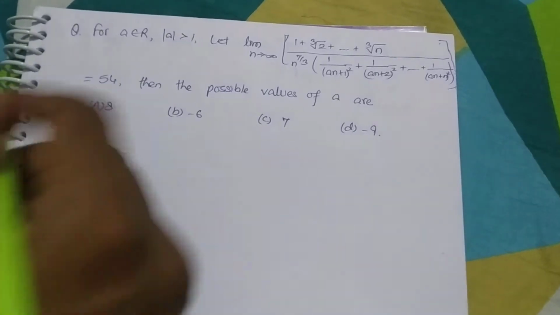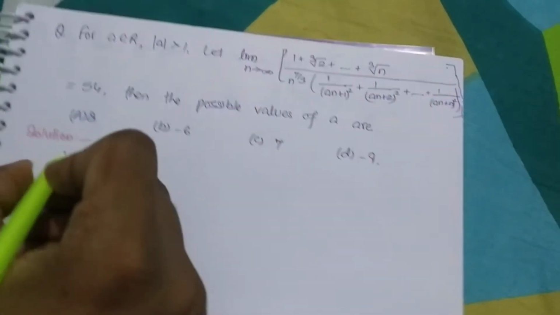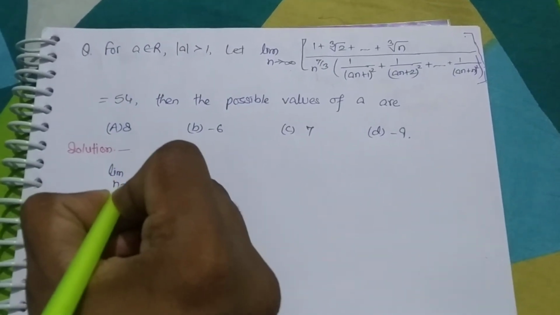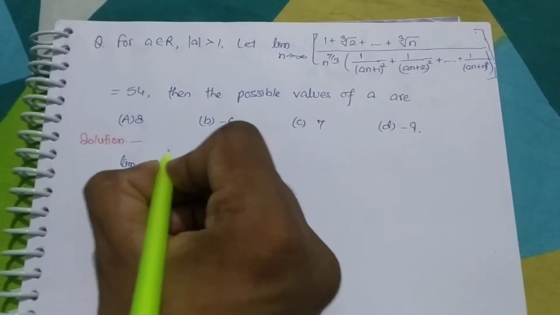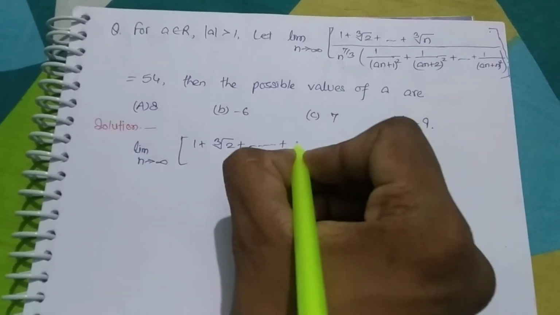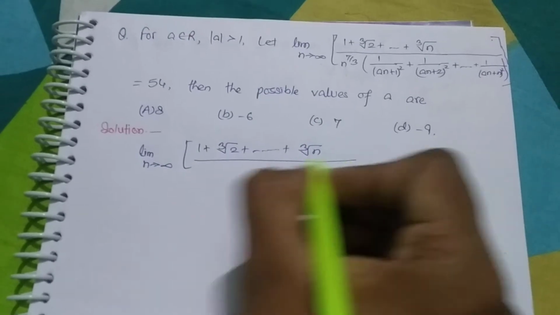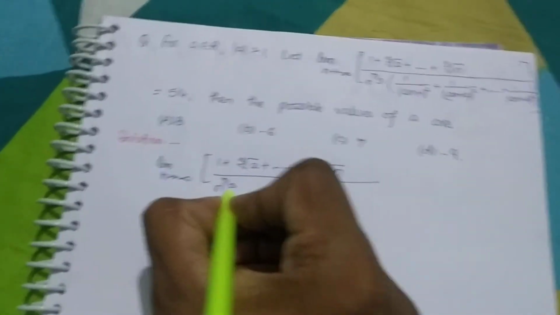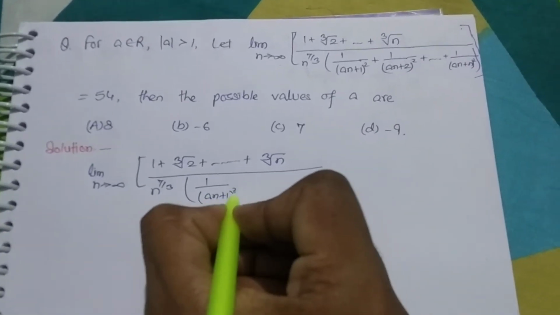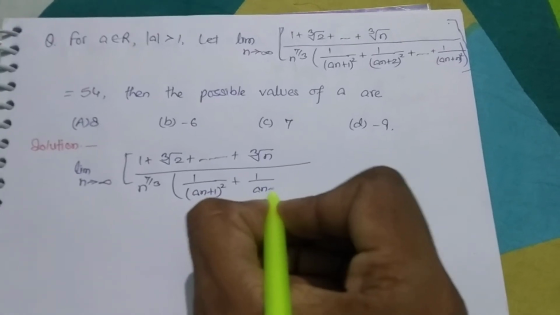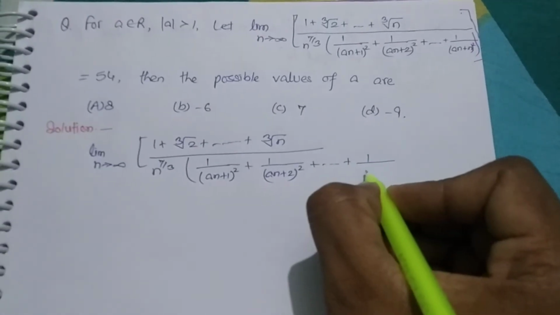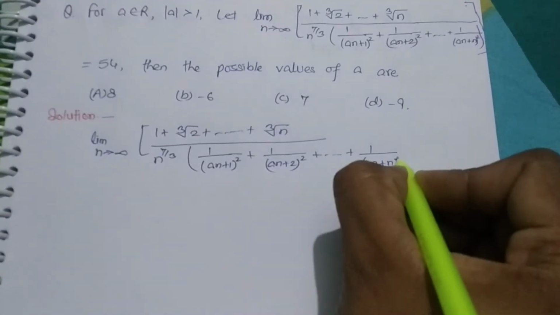Now you try to solve this, and first of all I am writing the question function given in the question. Limit n tends to infinity of 1 plus cube root of n over n to the power 7 over 3, into 1 over (a n plus 1) whole square plus 1 over (a n plus 2) whole square dot dot dot plus 1 over (a n plus n) whole square.